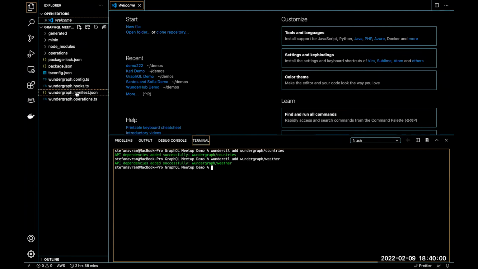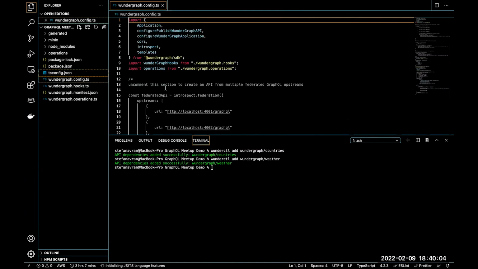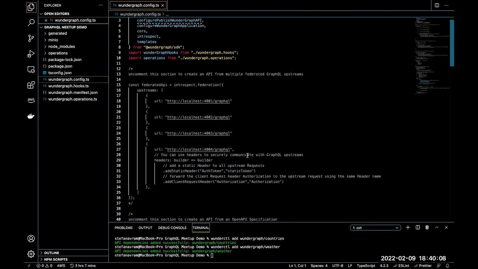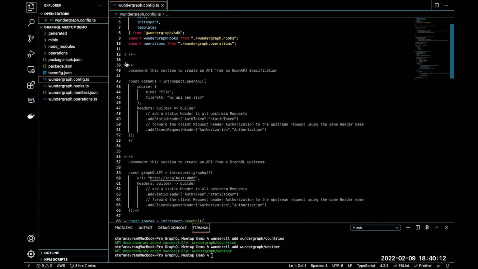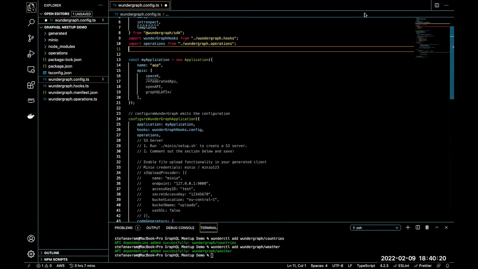Awesome. Let's double check our manifest file to make sure they installed correctly. Cool. Let's check out our config file. So our config file comes preloaded, as it's an auto-generated SDK. It comes with some pretty cool stuff in here and it's written in TypeScript. We don't need these right now for our application, so I'm going to get rid of them. It also comes with the SpaceX API, which we're not going to be using for this demo. Let's get rid of that.